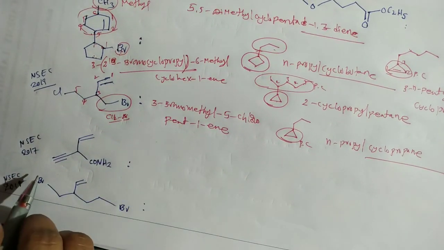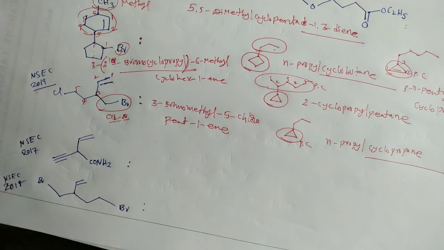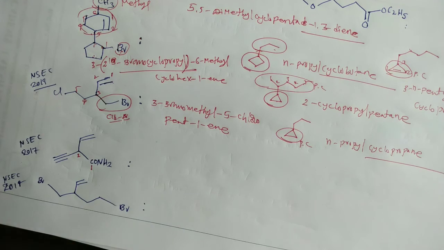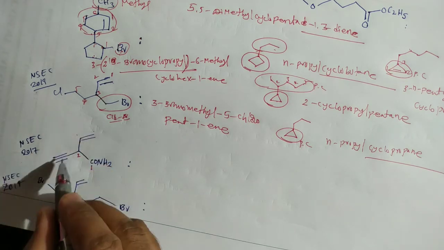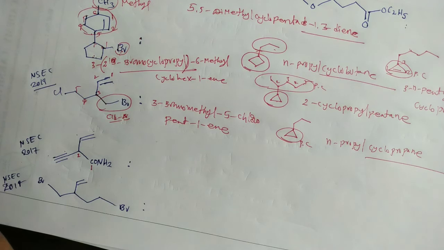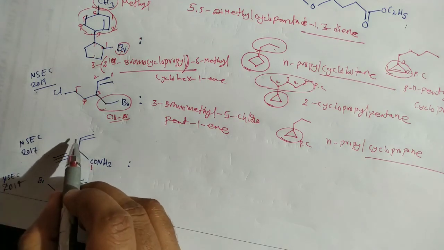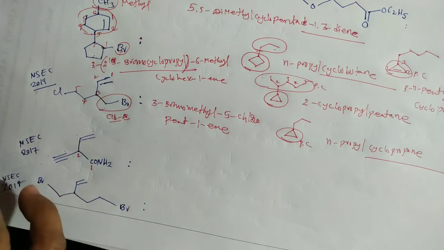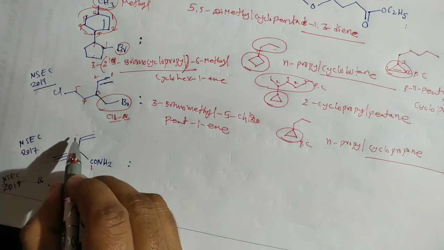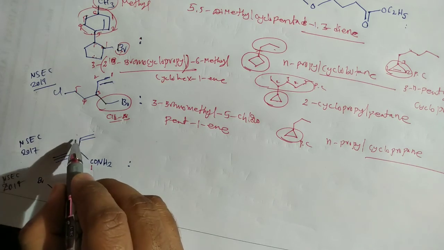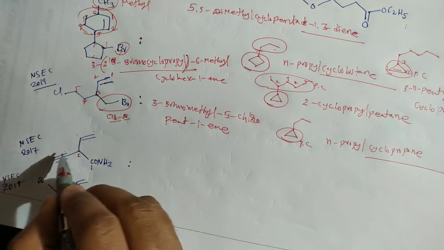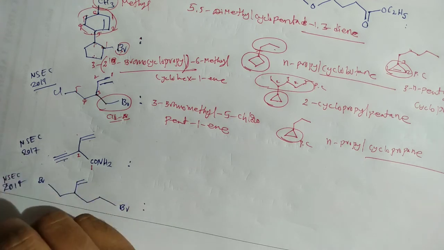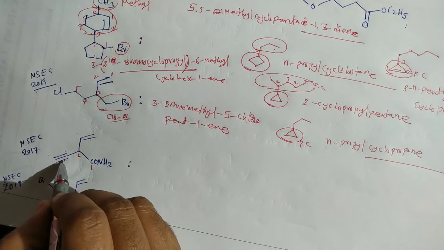Next is also a previous NSEC question, 2017. Here there is an amide functional group, first one and second one. In this case 3 and 4. Either parent chain has 5 carbons, but in one direction there is a double bond and in the other direction there is a triple bond. As per the rules, the parent chain must contain the double bond over the triple bond. The double bond gets higher priority than the triple bond, because the number of carbons is the same.